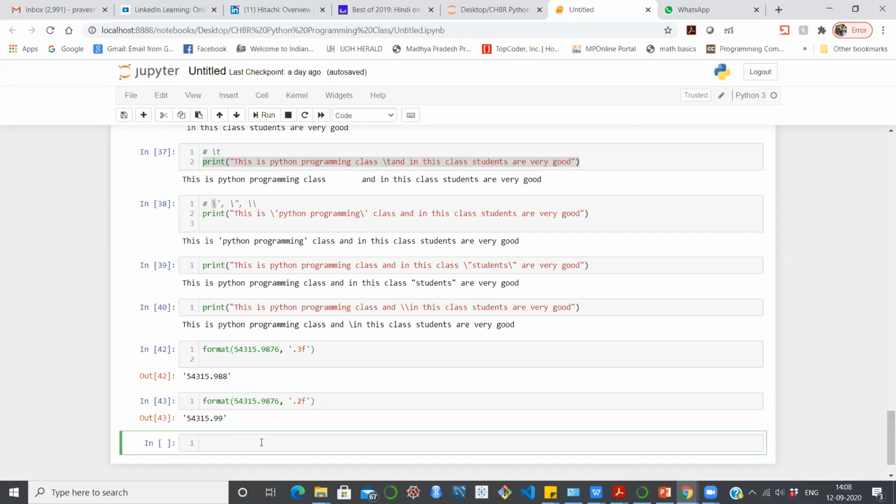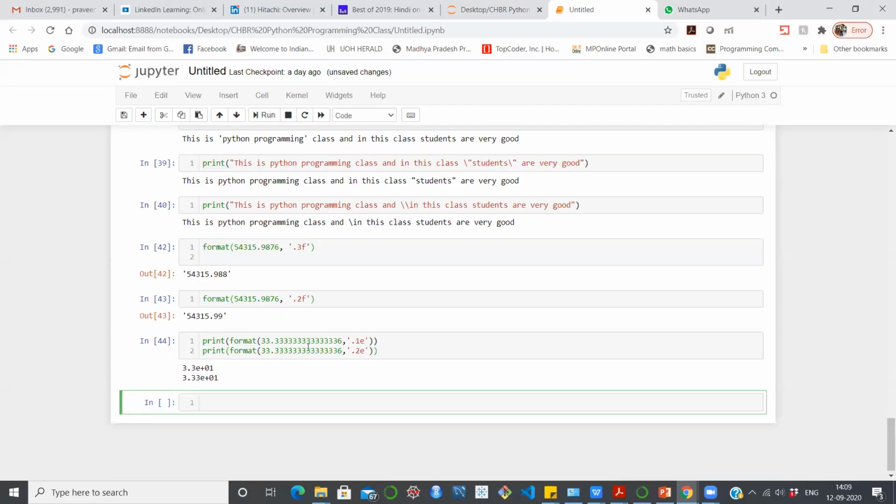I have written it like this, and now I need to just run it. You can see when I write .1e, I get 3 and then e. When I write .2e, I get 3.3 and e. If I write .3e, then I get 3.33 and e+01. This is how scientific notation can be represented if you want to represent your floating number this way.